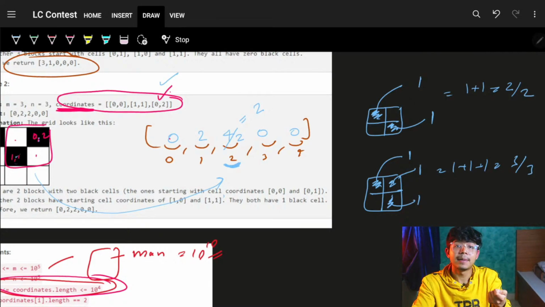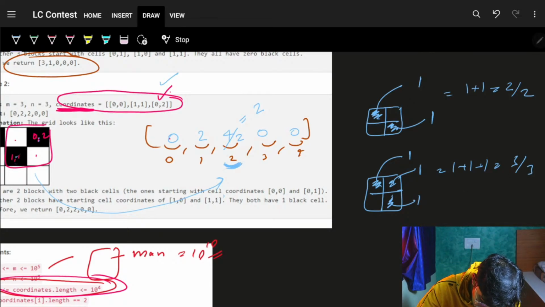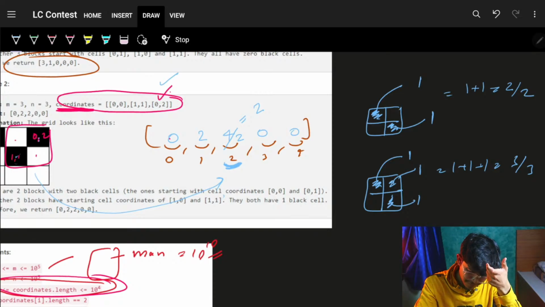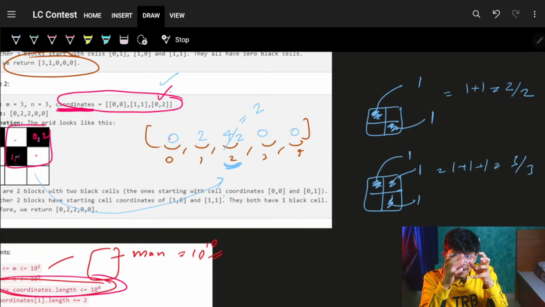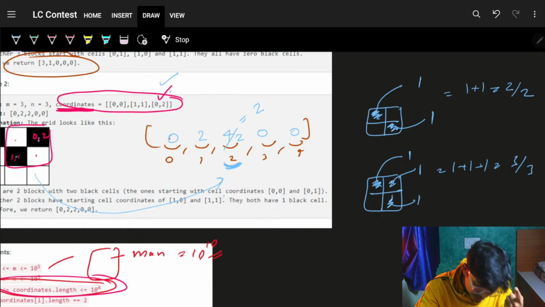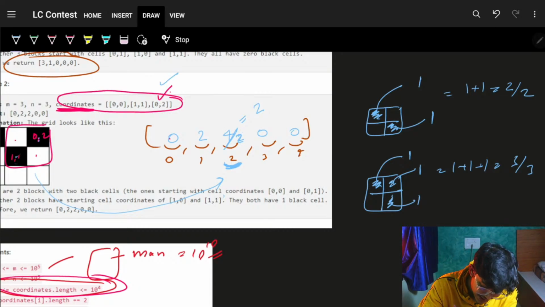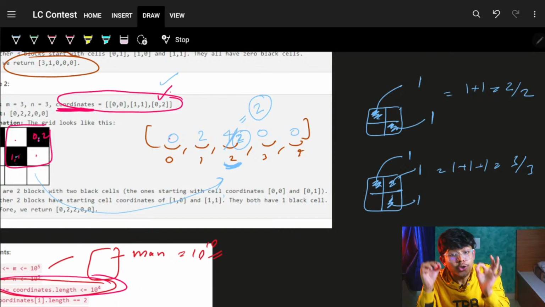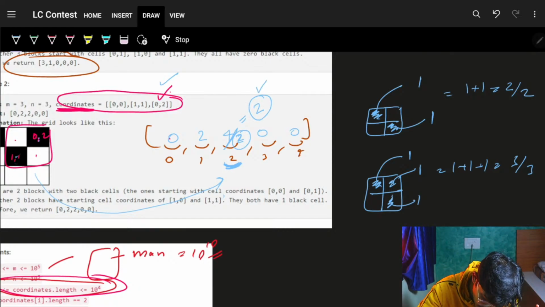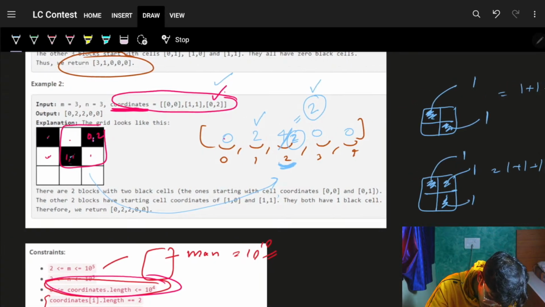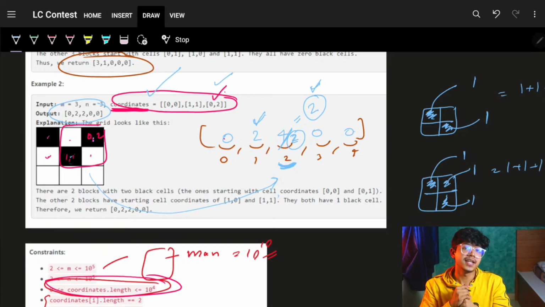Simply divide by 3. So simply, if we had a number of black cells, for sure everyone would have contributed 1 block for them. So simply divide by the number of black cells, which is 2 here, to get the actual unique number of blocks. So it is two blocks I can find. Ultimately, I can find two blocks. That is how, by iterating on the coordinates itself, you can simply get the answer.